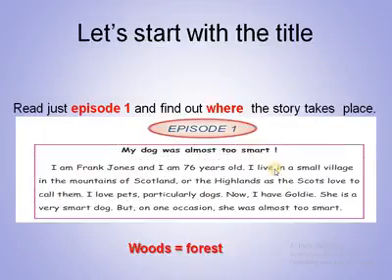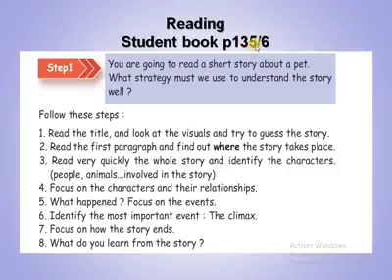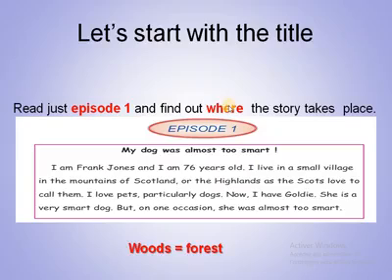So okay, you have the same thing here on your activity book, on your student book, sorry. You have the same on your student book, page 135 and 136. In these two pages, you find the same thing. So you can go through it. And let's first read just the first episode and find where the story takes place. So my dog was almost too smart.